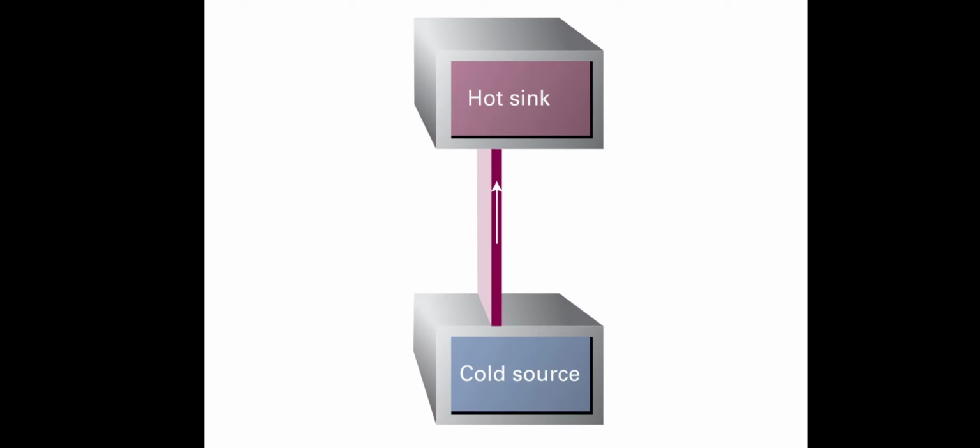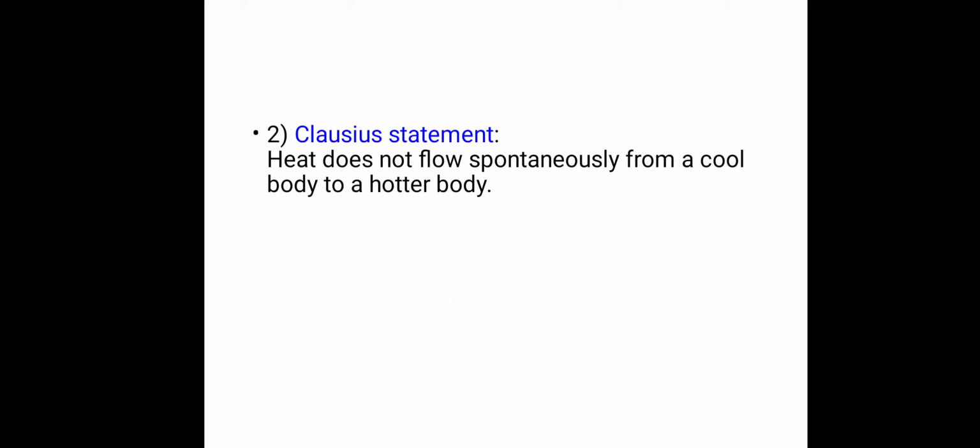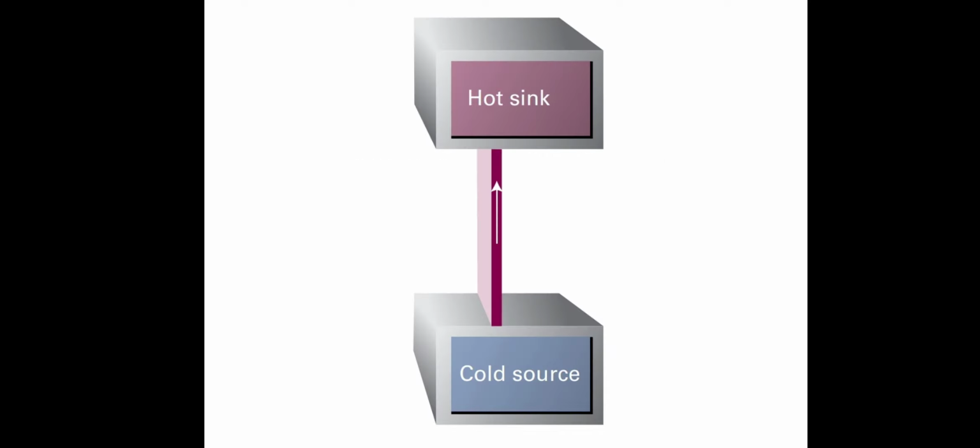See the diagram. This is the hot body and this is the cold body. We know that heat can flow from the hot body to the cold body. But if we want the reverse, the flow of heat from the cold body to the hot body, this is not possible. So the statement is: heat does not flow spontaneously from a cool body to a hotter body, and spontaneous means a process which can take place without the help of any external agency. These two are the statements of the second law of thermodynamics.